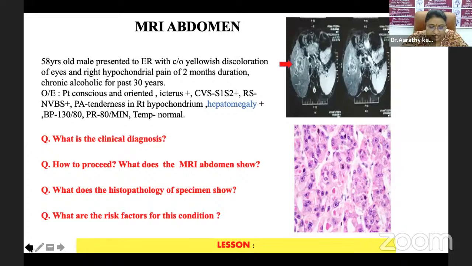With these clinical findings, what will be your clinical diagnosis? How will you proceed to evaluate him? Apart from the routine investigations, we had done an MRI abdomen for him, and the film is shown here. What do you think are the findings in it?